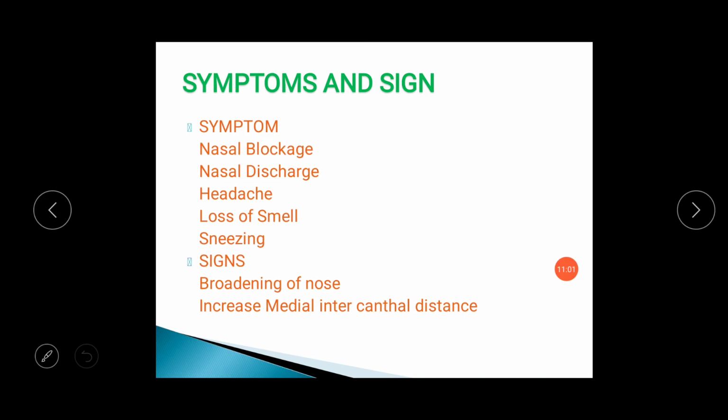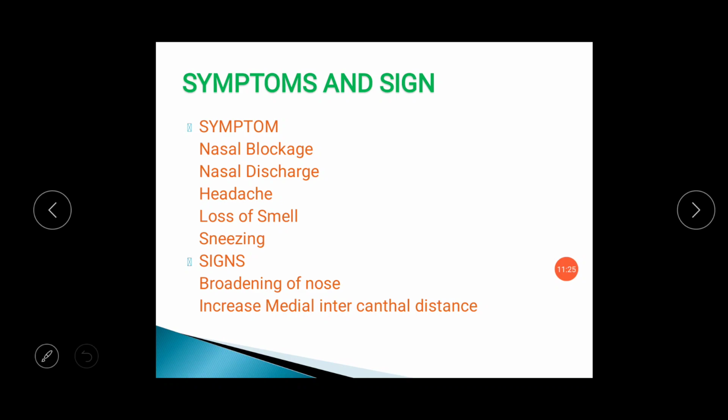Symptoms are usually nasal blockage in antrochoanal polyp. It is usually unilateral, and bilateral in ethmoidal polyposis. Nasal discharge is seen in both cases. Headache is usually noted in ethmoidal polyposis due to the involvement of the frontal sinus and sphenoid sinus. Loss of smell is usually seen in ethmoidal polyposis bilaterally.